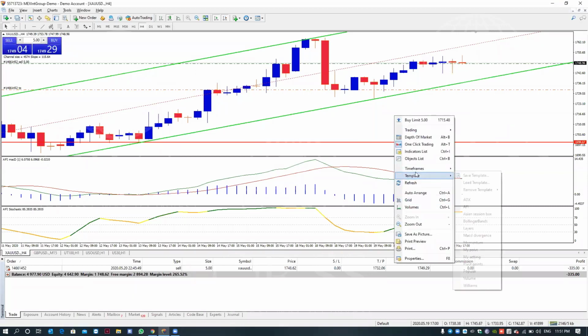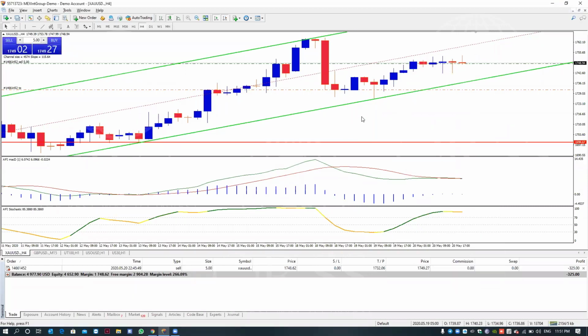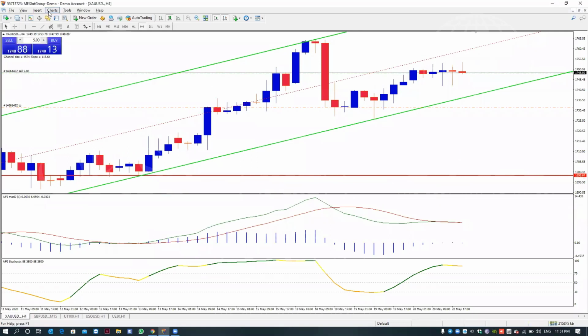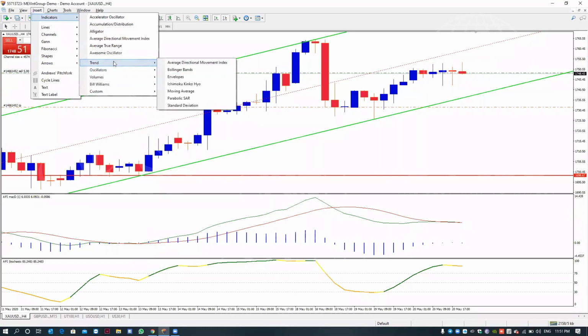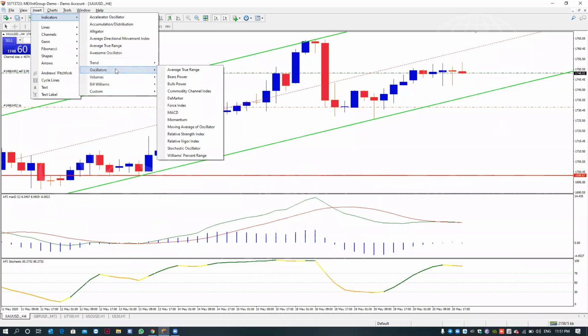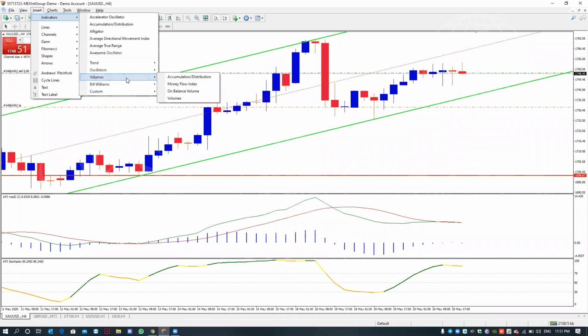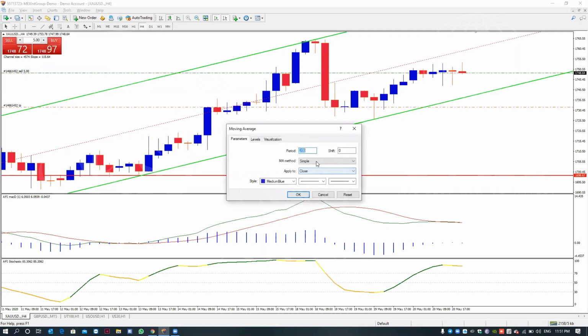Okay, the moving average. I will tell you one secret. I also use it, but I use the 50 and the 200 just to get the direction, the trend. The first moving average is 200.